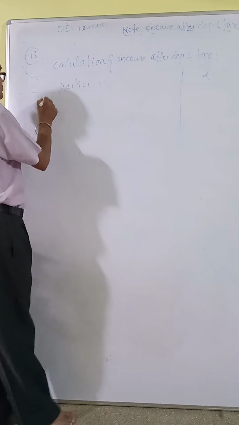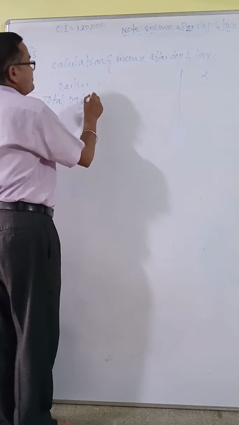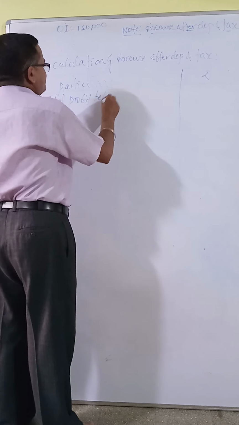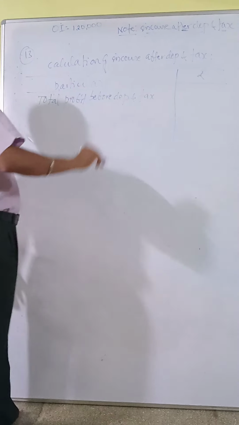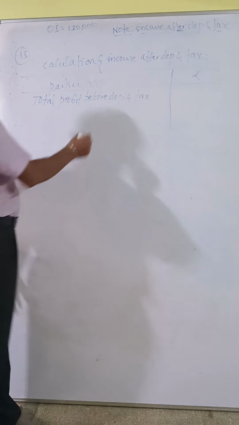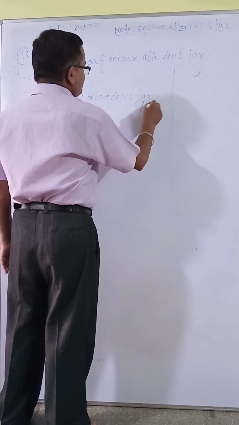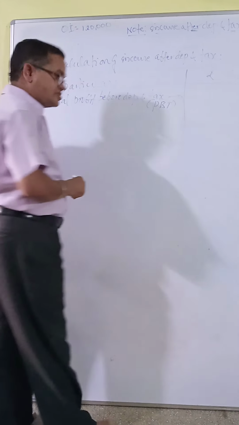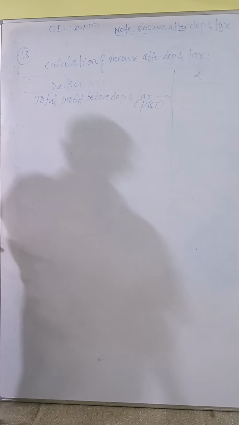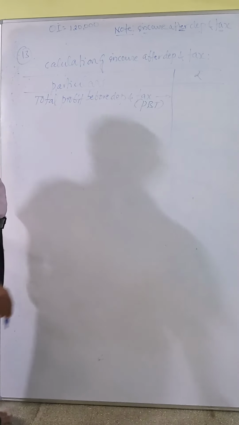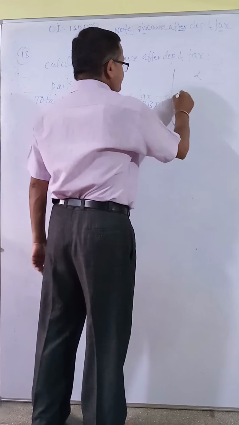We want the total profit before depreciation and tax, so you should add them: 30,000 plus 36,000 plus 42,000 plus 48,000 plus 60,000. Total profit is 2,60,000.